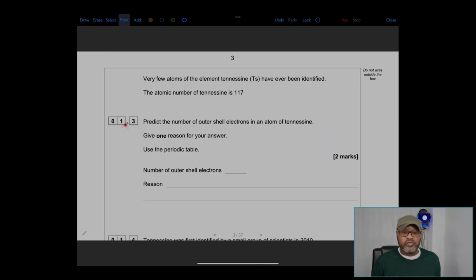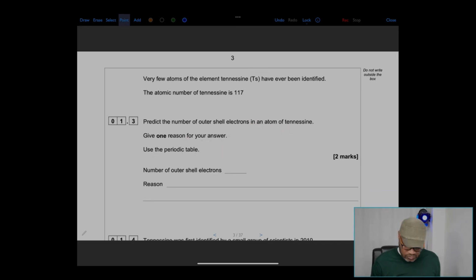For question 1.3, very few atoms of the element tennessine, Ts, have ever been identified. The atomic number of tennessine is 117. We need to predict the number of outer shell electrons in an atom of tennessine. Give 1 reason for your answer.